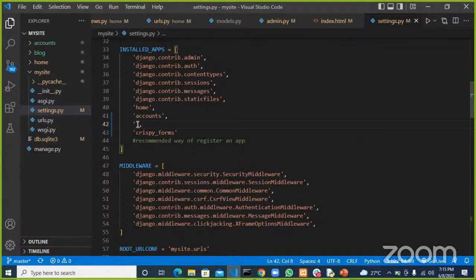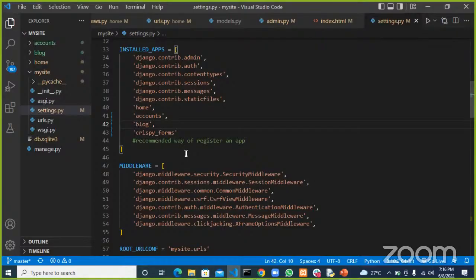I'll show us how we do that in a more appropriate way. The more appropriate way of registering an app is to actually write the app name alongside the app config. I'll show you what I mean in a moment.